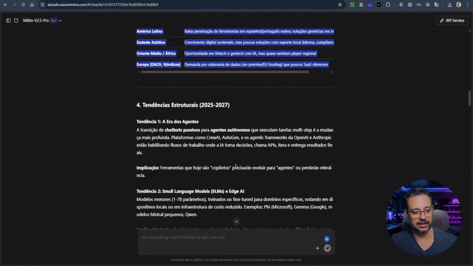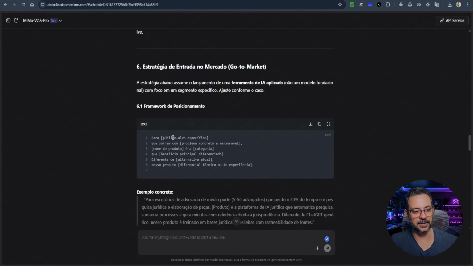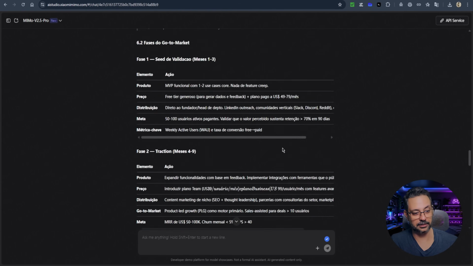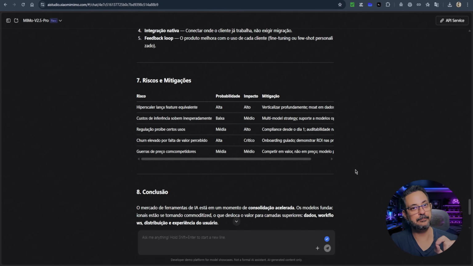It made this little table here. Structural trends, actionable insights, market entry strategy. There's text here I can download or copy again. Concrete examples. Another little table here. So, did you notice that the result delivered here by MiMo seems to be more complete?